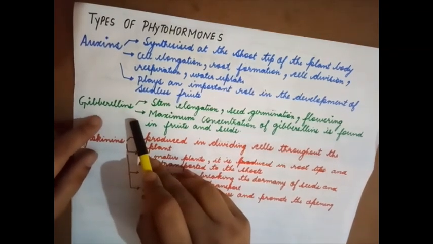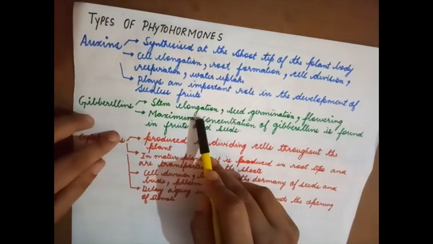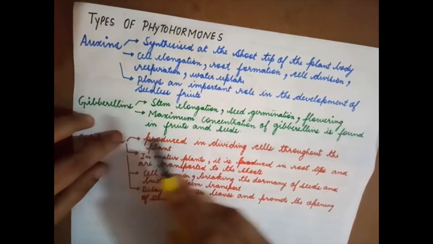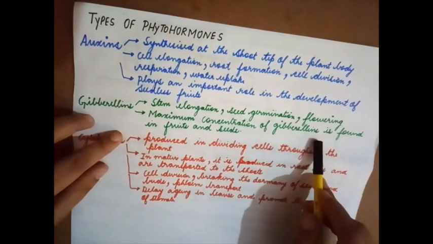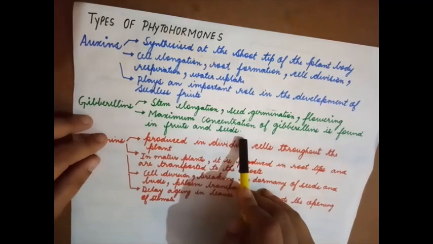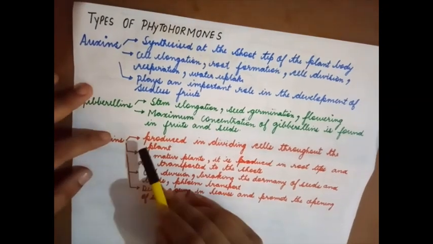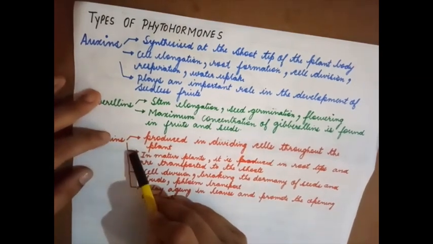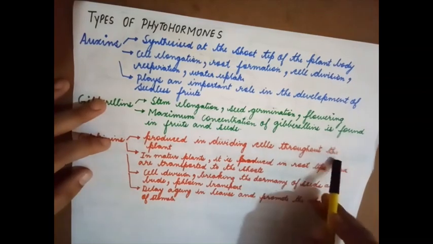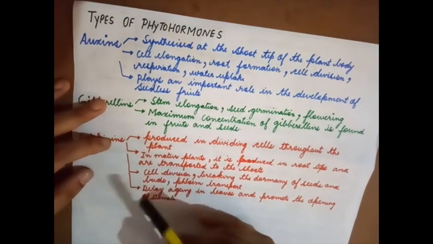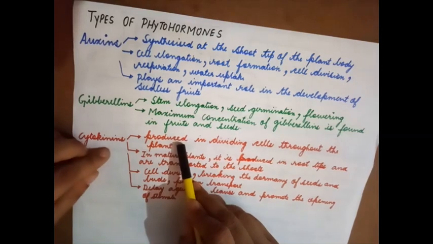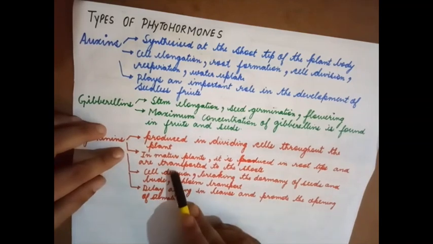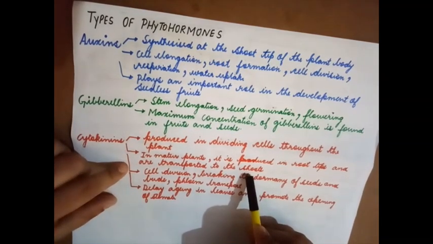Gibberellins. This is the second growth promoting hormone. It brings about stem elongation, seed germination, and flowering. The maximum concentration of gibberellin is found in fruits and seeds, so it promotes fruit formation and seed formation. Cytokinins are produced in dividing cells throughout the plant. If the cells are constantly dividing, it means cytokinin is present in them. In a mature plant, it is produced in root tips and is translocated to the shoot.